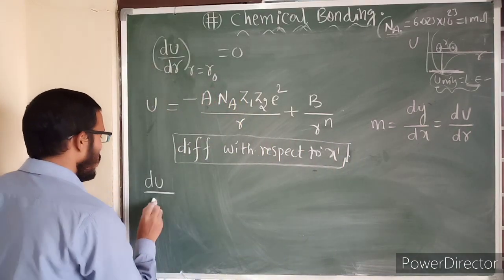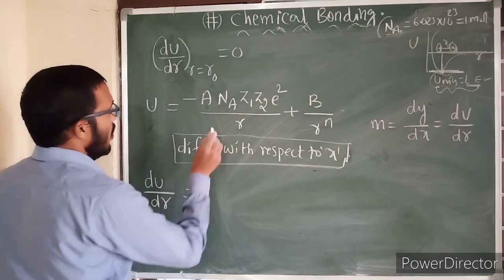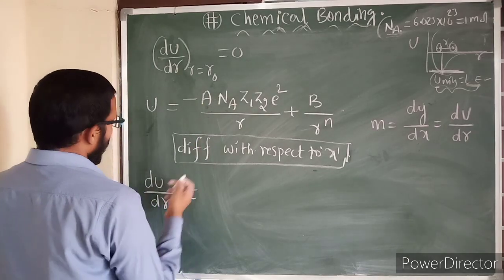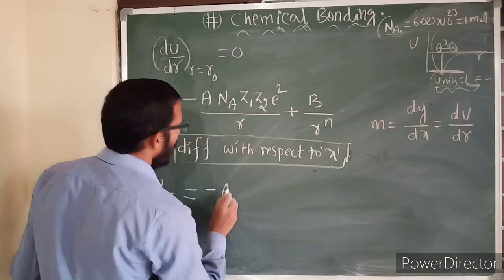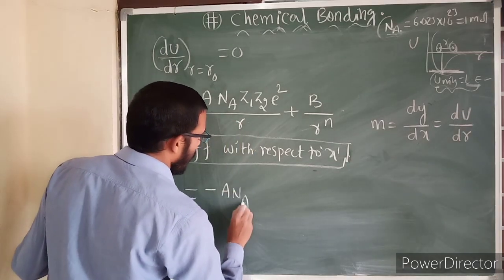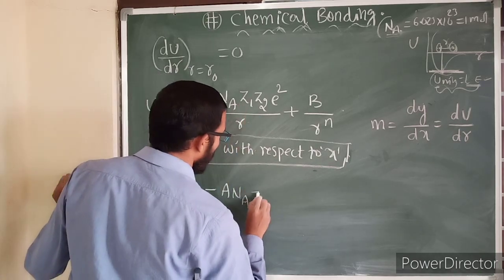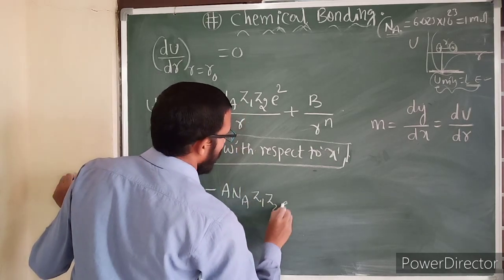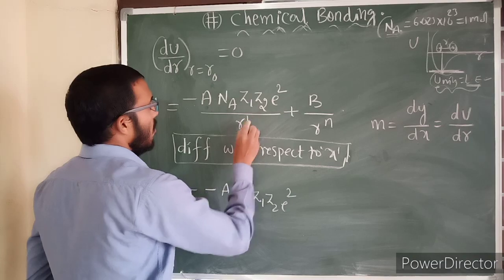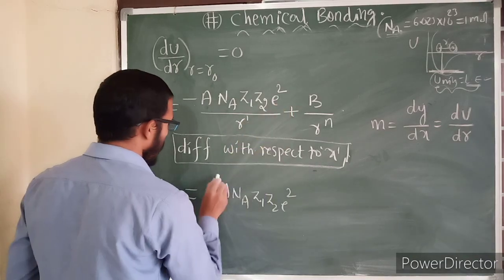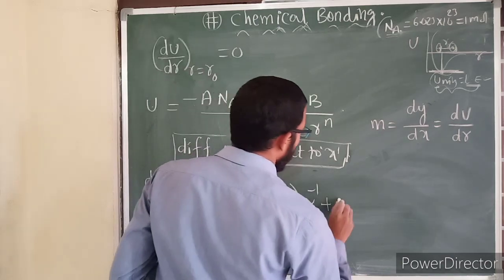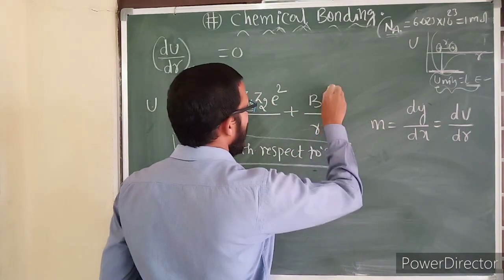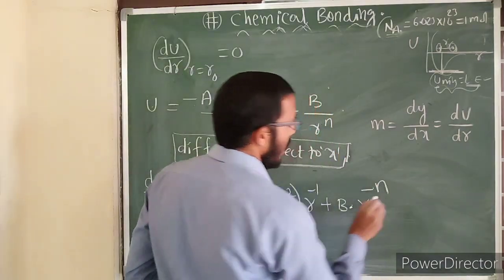Then du by dr is equal to minus A N_A Z1 Z2 e square, where r power minus 1 comes up as r power minus 2, plus B times the r power minus n term.